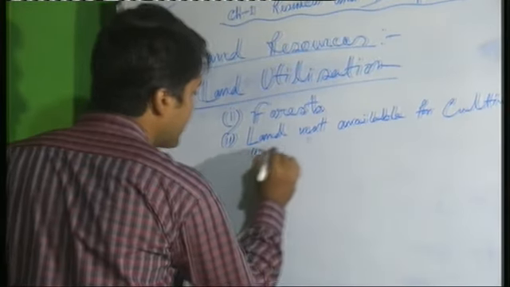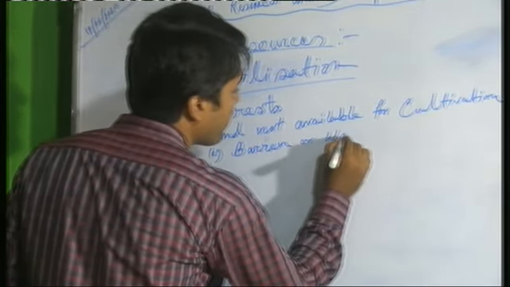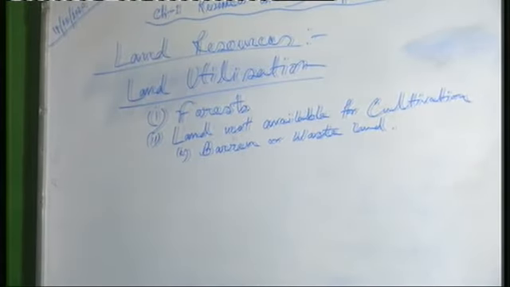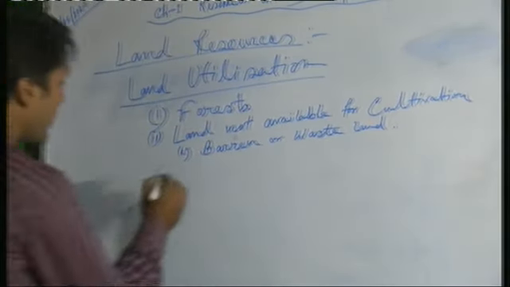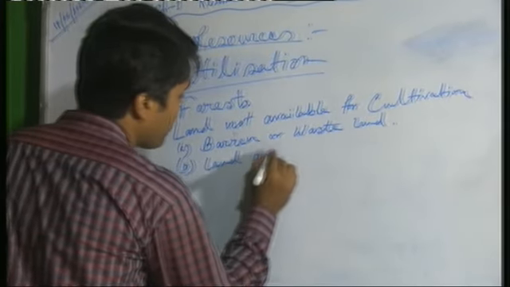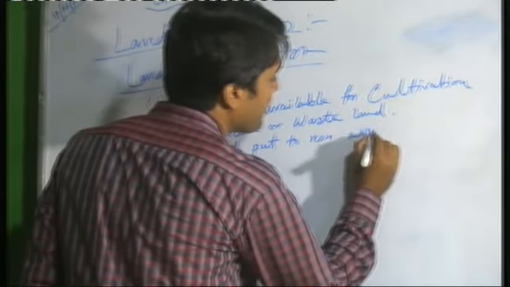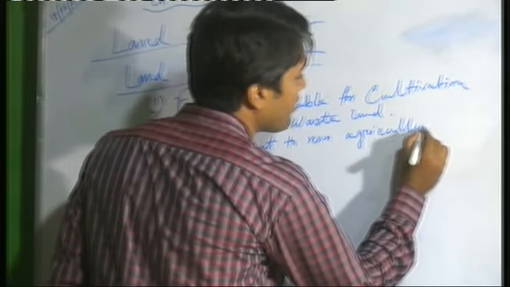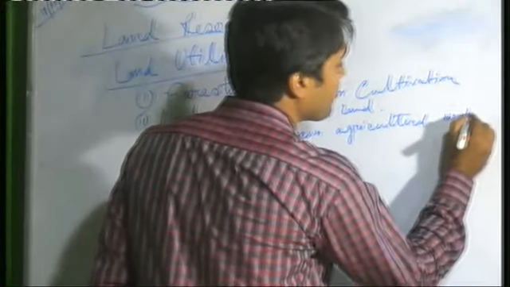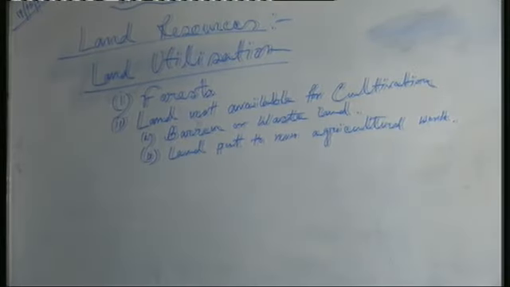There are two parts. Number one, it is the barren or wasteland, and second one, land put to non-agricultural work. Like which type of non-agricultural work?